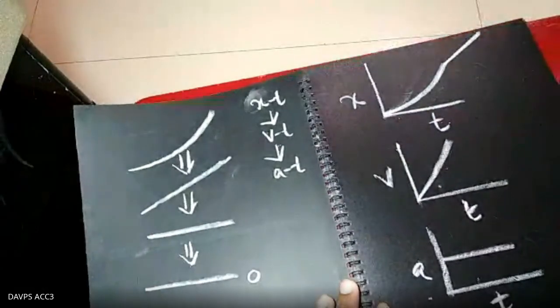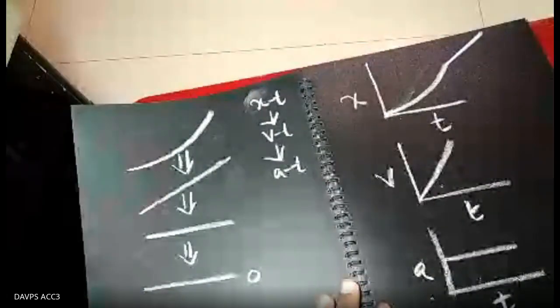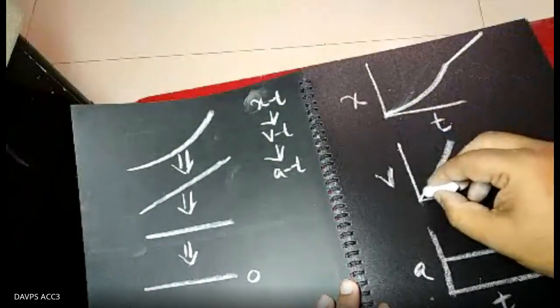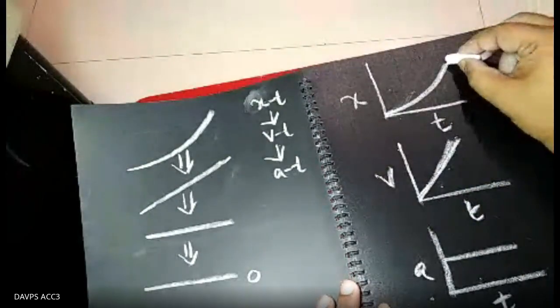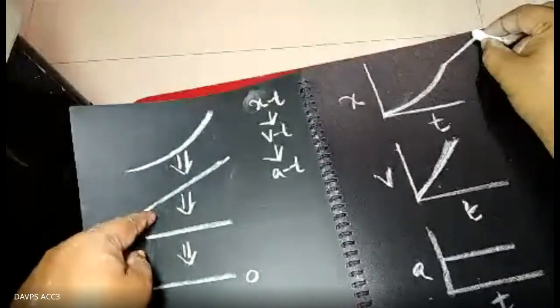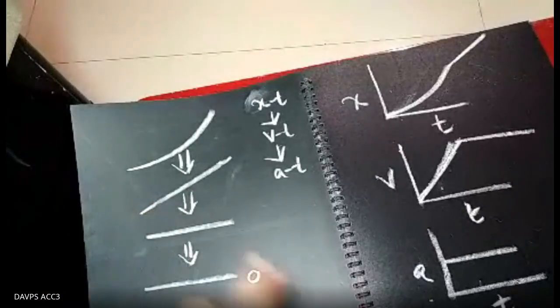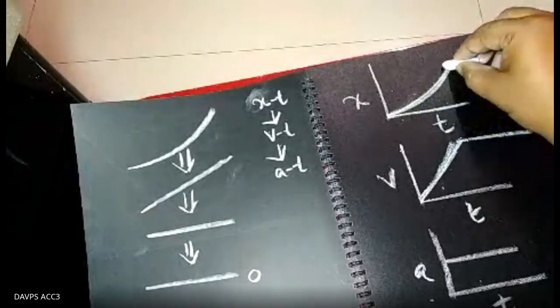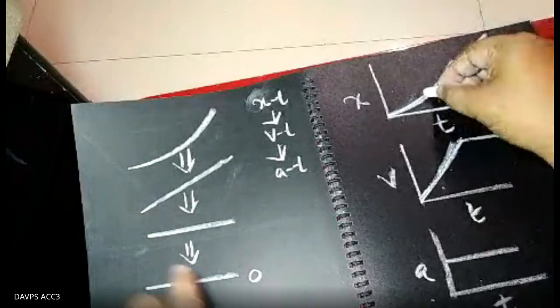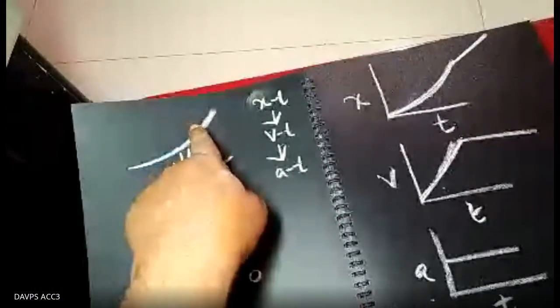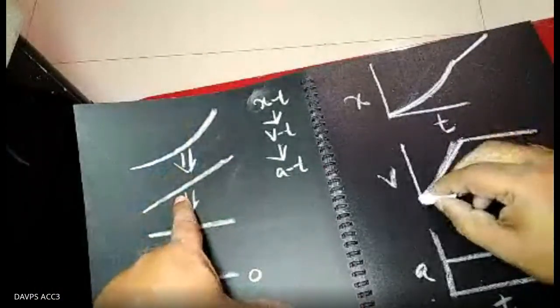If you want to convert it into VT, this part will be like that. If this is the XT graph, the VT will be like that. Graph converted. So this is simple, and this type of XT graph will be converted like that.